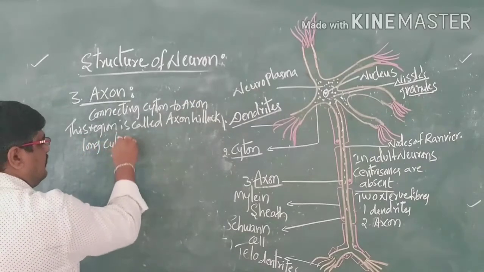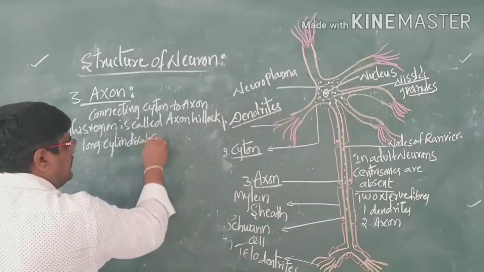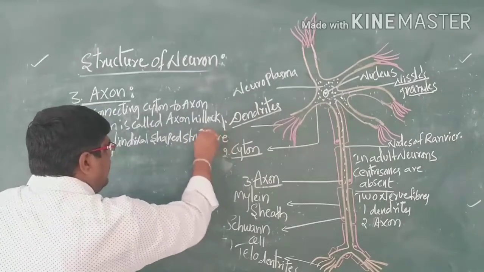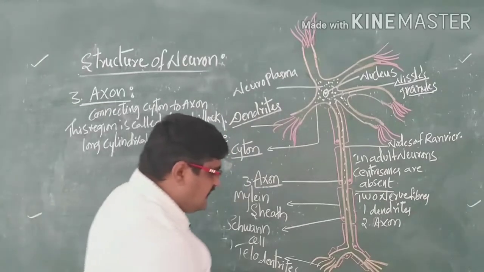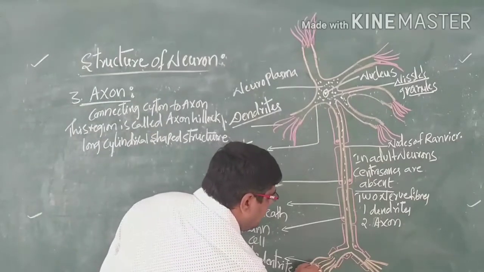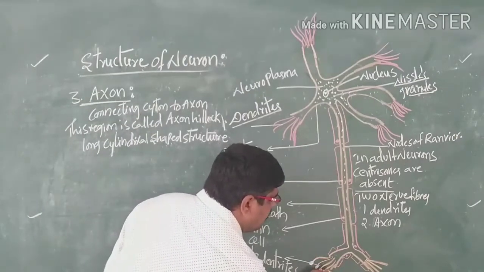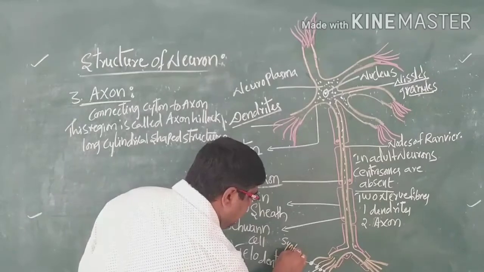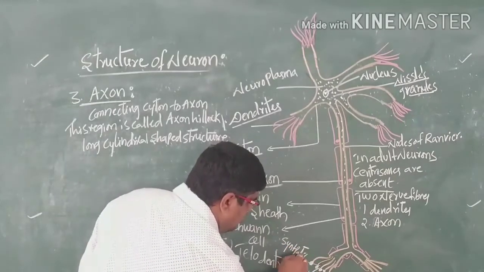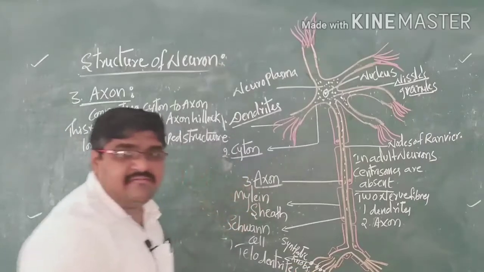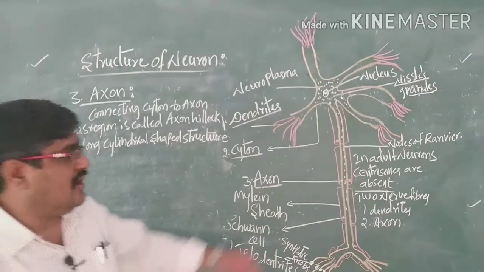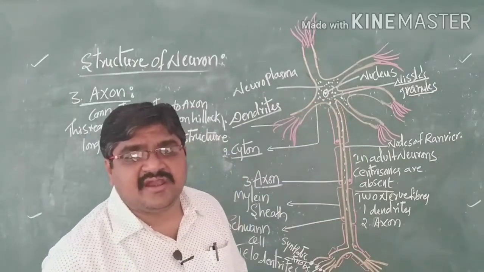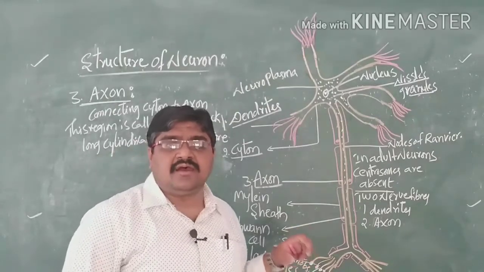The cylindrical shaped structures which are present are called axons, and they end with the telodendrites, where knob-like structures are present. They are called the synaptic knobs. So here we have synaptic knobs. That means it is a long cylindrical shaped structure which ends with the telodendrites, and in the telodendrites the synaptic knobs are present.